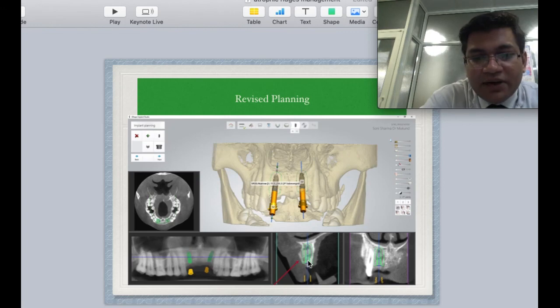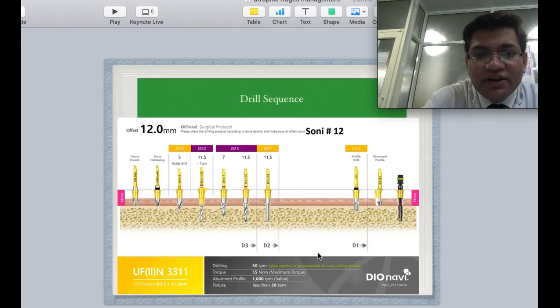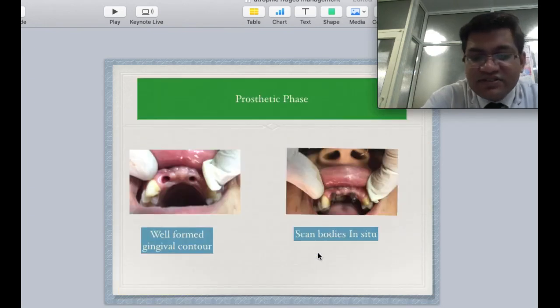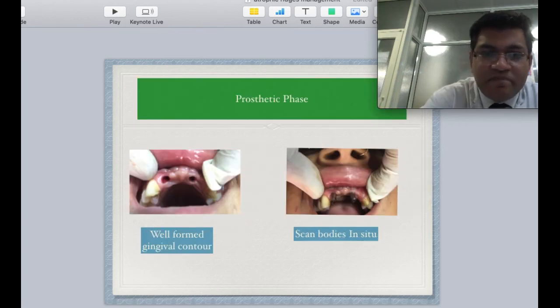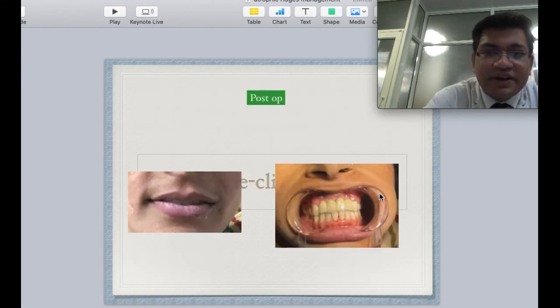The entire implant is now in situ without any exposure on the labial aspects. And again, we had gone ahead and done a guided surgery in this case. This is the basic guide on the day of surgery for the guided placement of the implants. These are the guided implants in place, and that's how prosthetically we had done the case with the help of scan bodies. These are the occlusal scans of the patient, and this is the rehabilitated case.